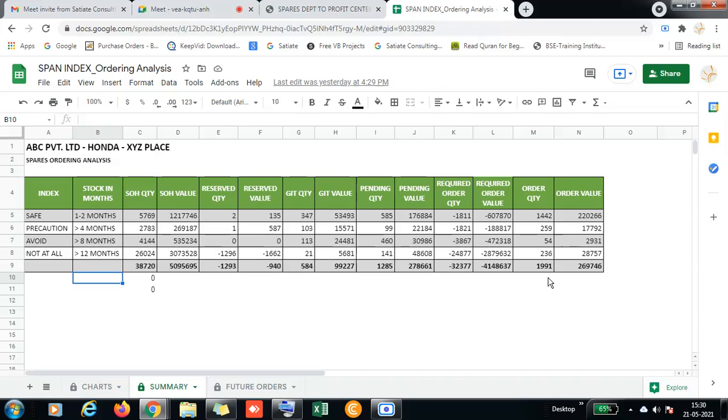So as soon as he pastes these three sheets, internally we have given these formulas, and it will be calculated and it will give this summary. This is the summary report.